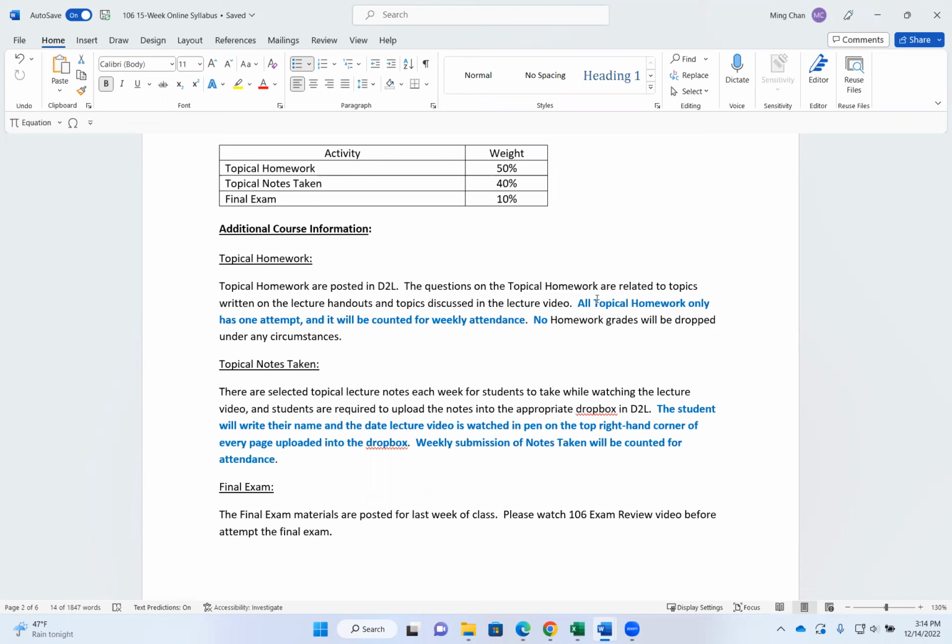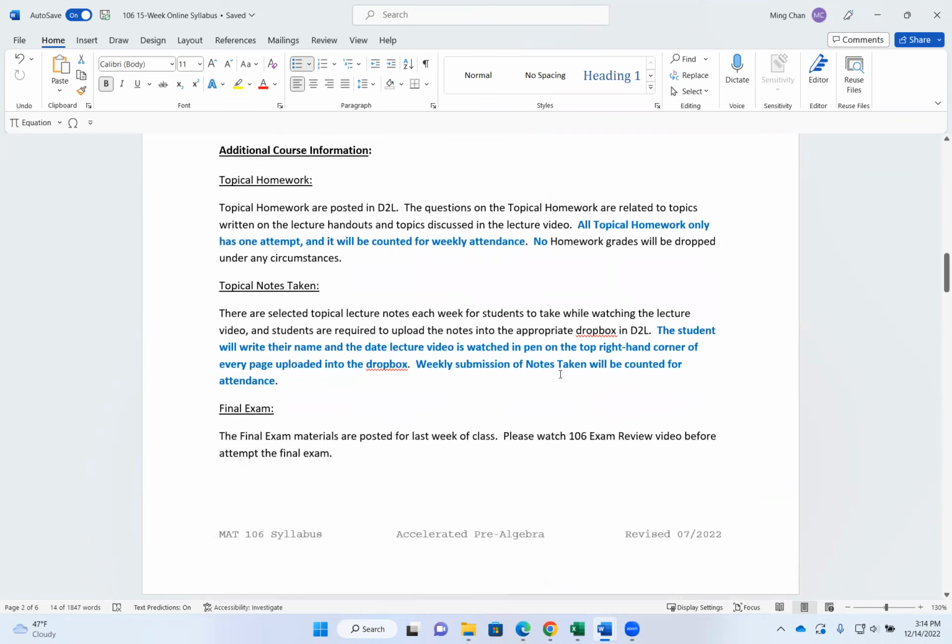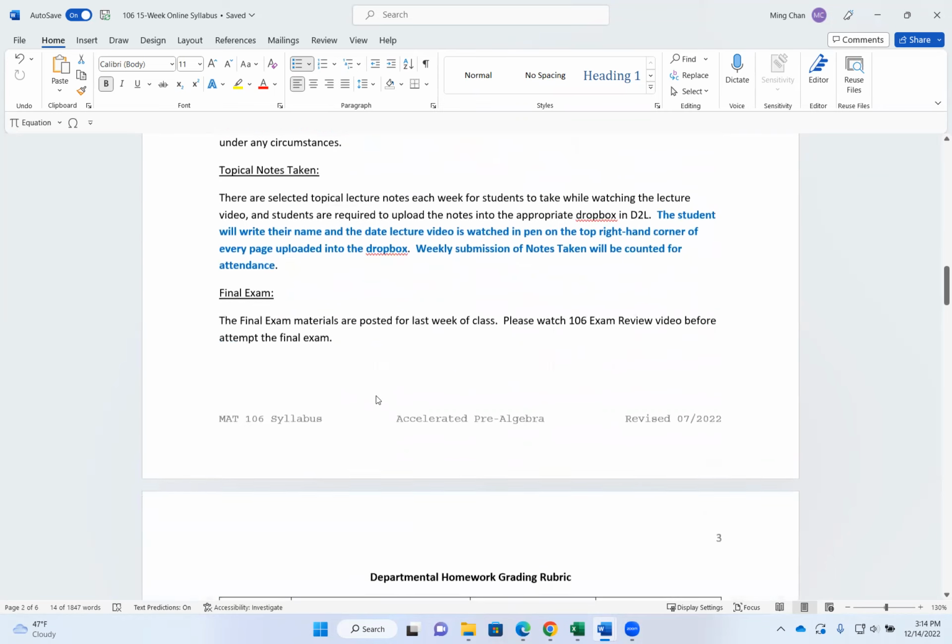The notes taken. There are selected topical lecture notes each week for you to take while you're watching the lecture video, and you're required to upload the notes into the correct Dropbox. Make sure you put them in the right Dropbox. If not, then I'm not going to be able to find them. You are required to write your name and the date that you watch your lecture video in pen on the top right-hand corner of every page you upload, please. Weekly submission of your notes taken will be counted for attendance.